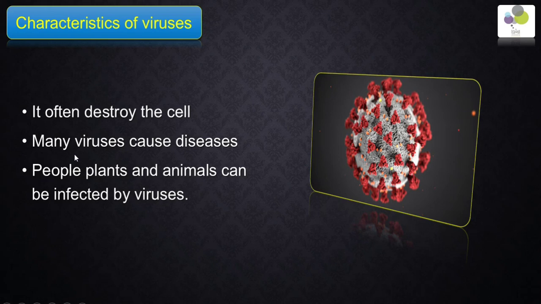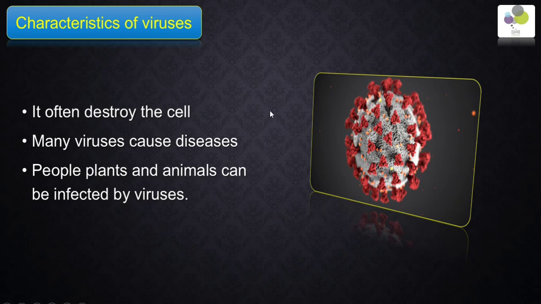And many viruses can cause diseases. They can infect plants, animals, people, and even prokaryotes, which are single-celled organisms. So viruses infect almost every living thing. These are some characteristics of the virus.